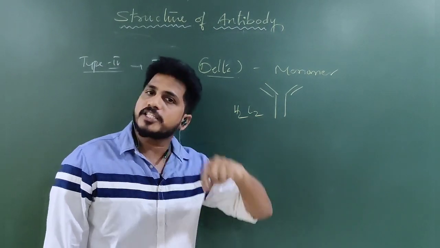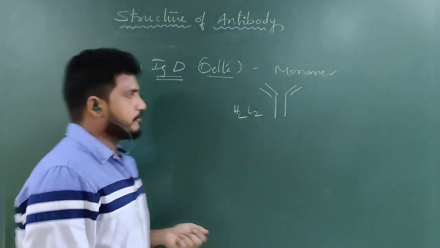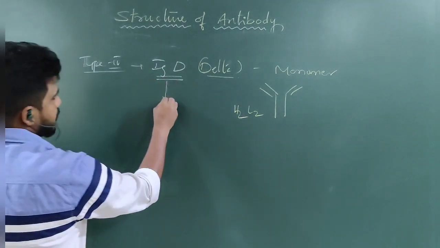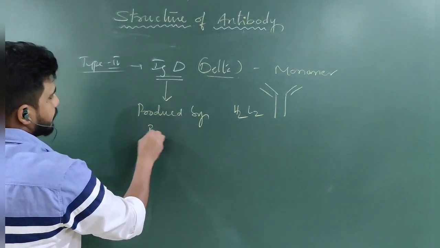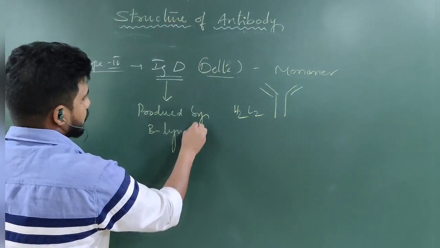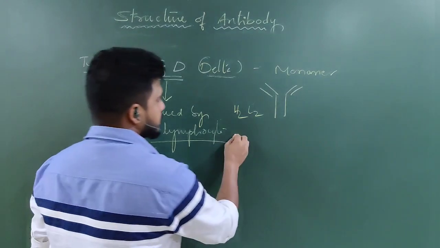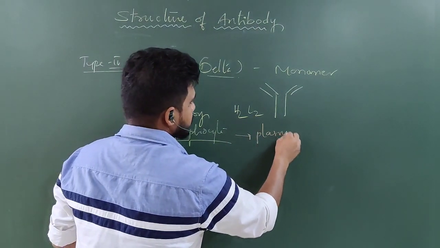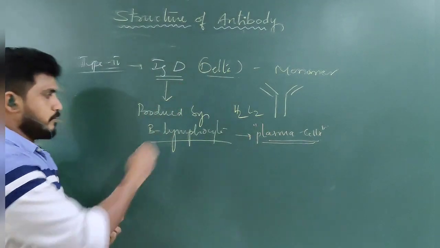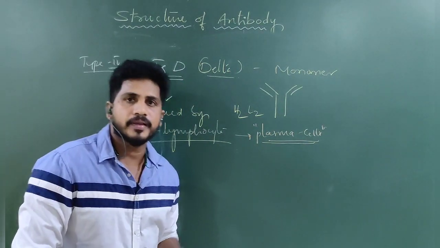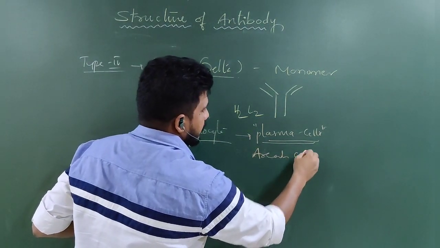So the formula is number of antibodies into H2 into L2. These D types are also produced by B lymphocytes, on the surface of B lymphocytes, and by plasma cells, which are modified B lymphocytes that can produce antibodies. Plasma cells are also present in areolar connective tissue.